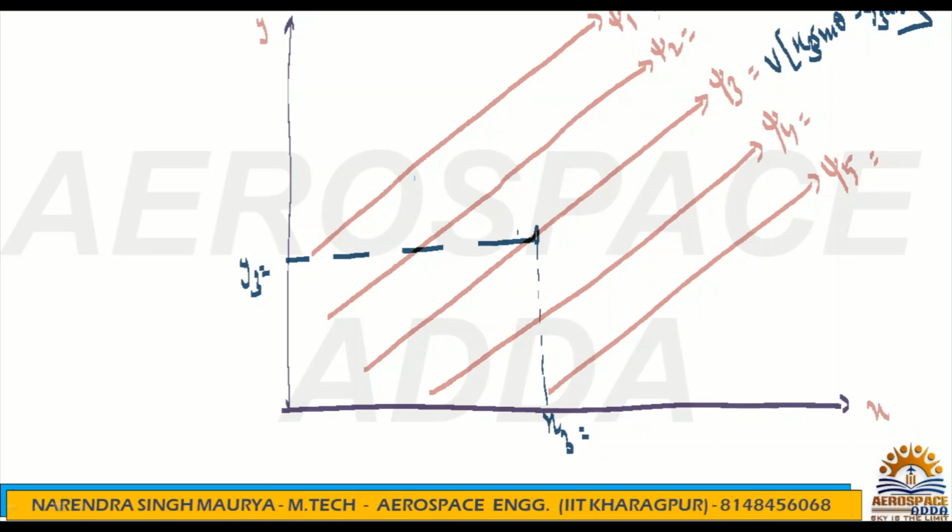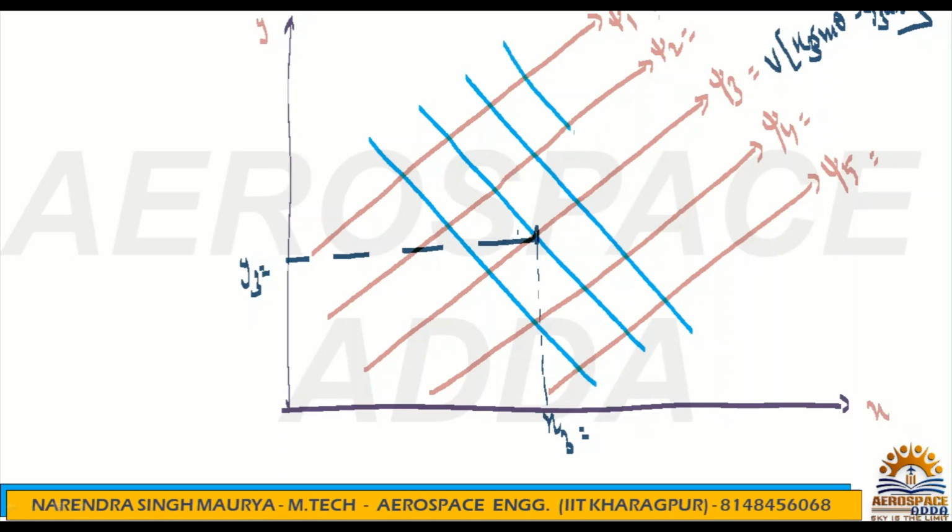Now, if I ask where are the potential functions, you have to say perpendicular to the stream function, or perpendicular to the streamline. Perpendicular means something like this. This is the potential function, perpendicular to the stream function. This is phi 1, phi 2, phi 3, phi 4, phi 5, something like this.